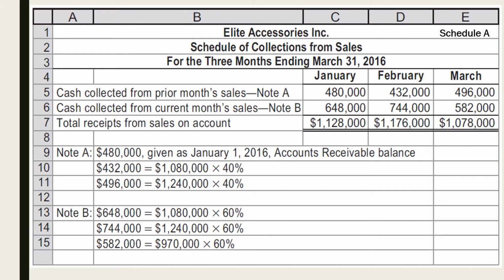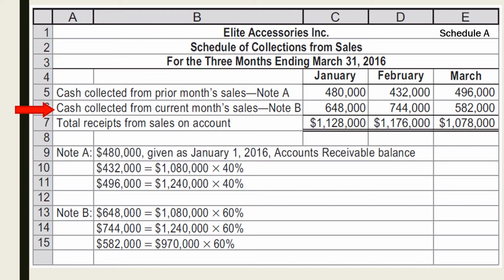To properly present and estimate the cash receipts from cash sales and collections on account, a schedule of collections from sales is prepared. On the first row, we present the cash collected from prior month's sales of January, February, and March, respectively. On the second row, we could present the cash collected from the current month's sales.